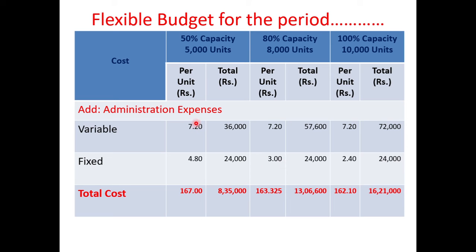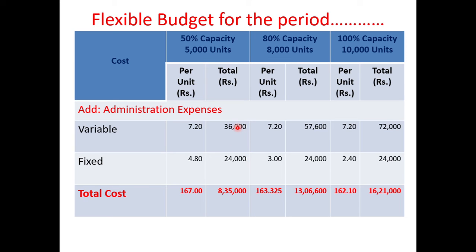Next, one more expense is there, that is administrative expenses. In the case of administrative expenses, the amount given in the problem is 60,000. In that, 60% is the variable and 40% is the fixed cost. Okay. Now 60,000 into 60% variable is 36,000 and the remaining 40% is 24,000.